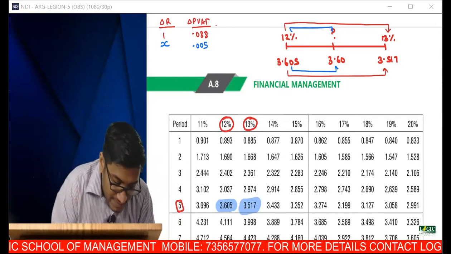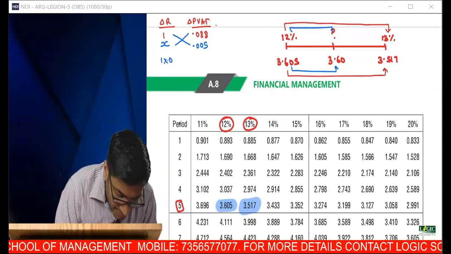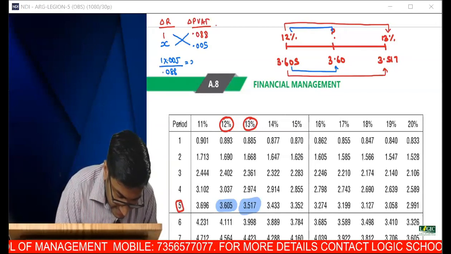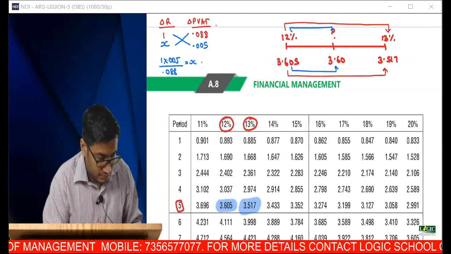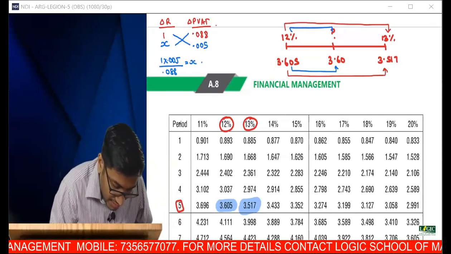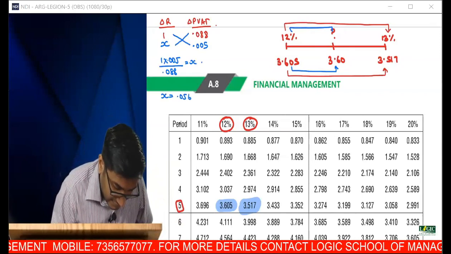So do the cross multiplication: 1 into 0.005 divided by 0.088. That is X. So what is the answer? X is equal to 0.056.